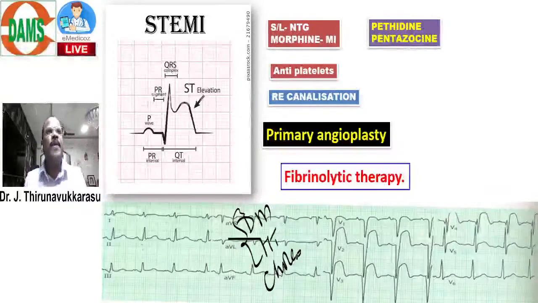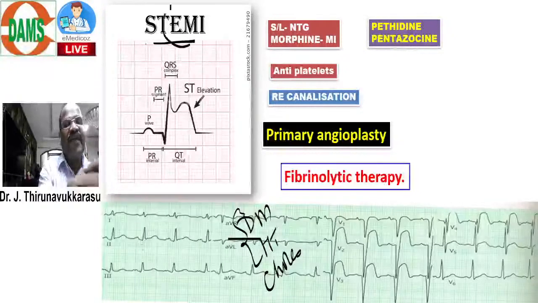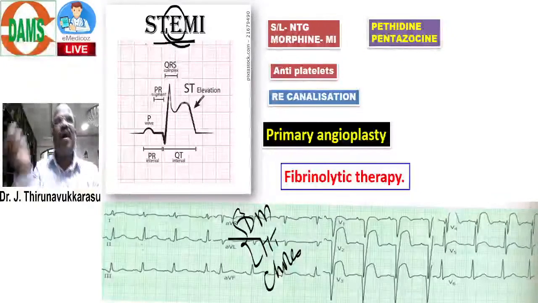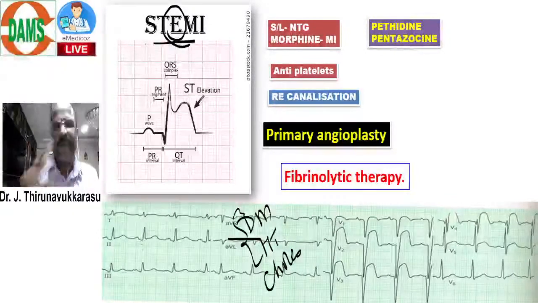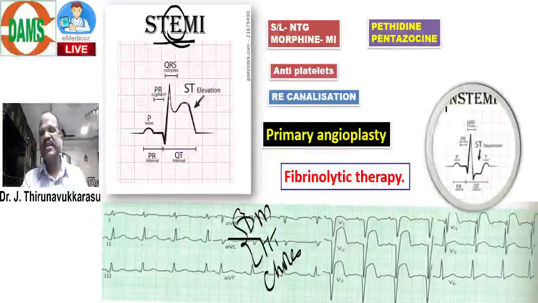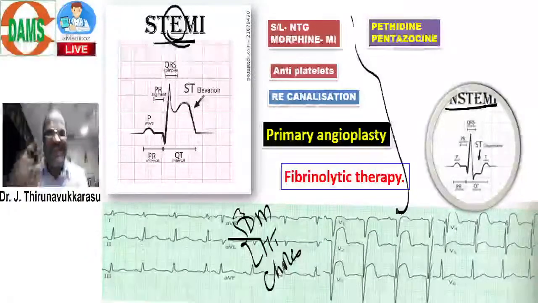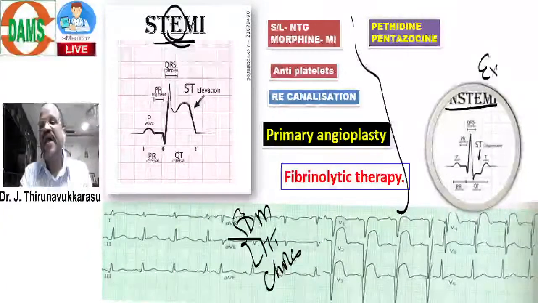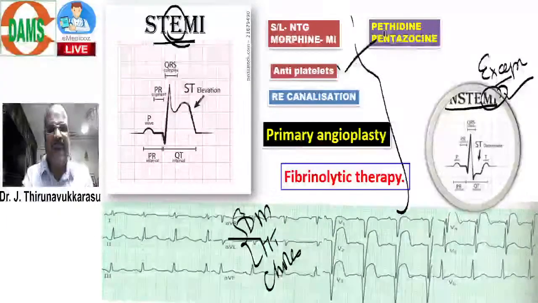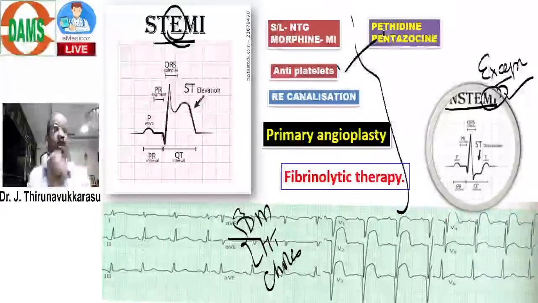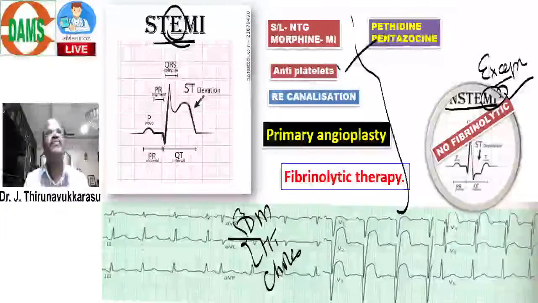But one point I want to tell, look here, the treatment for ST elevation MI and for non-ST MI is almost the same, except one thing. What is that? In non-ST MI also we give painkillers, we give antiplatelets, we can do PTCA, but don't use thrombolysis.